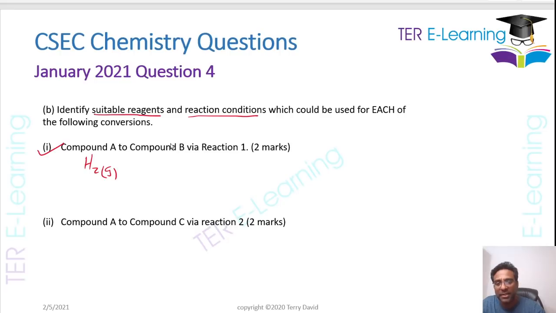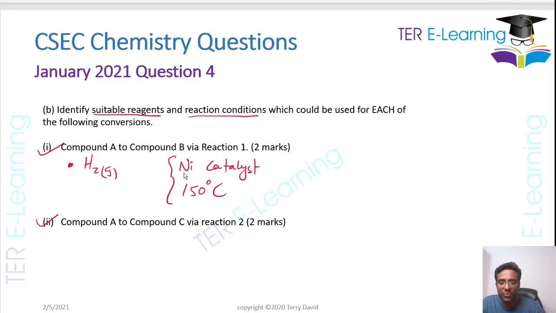So that's my reagent. My conditions now, we need to use a nickel catalyst, so an Ni catalyst, and we also need a temperature of about 150 degrees Celsius. So that's my temperature. So nickel catalyst, 150 degrees Celsius. The hydrogen is my reagent, and these are my conditions in order to be able to do that. So you're getting 2 marks for that.